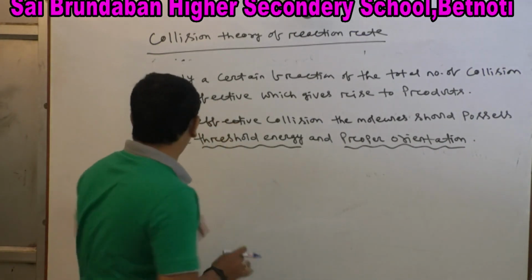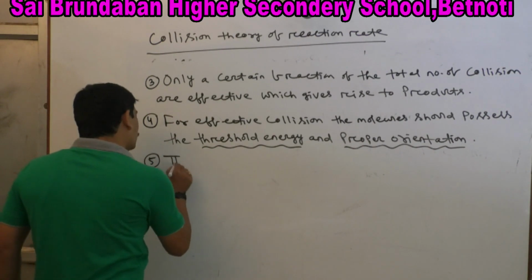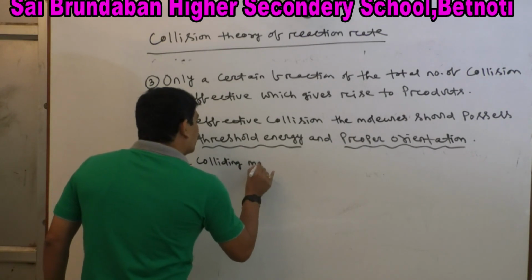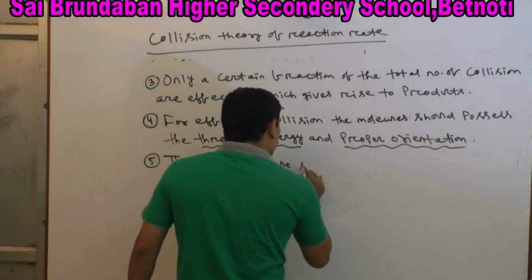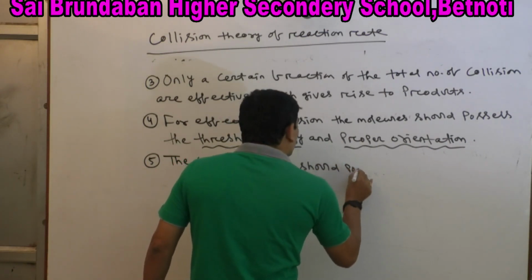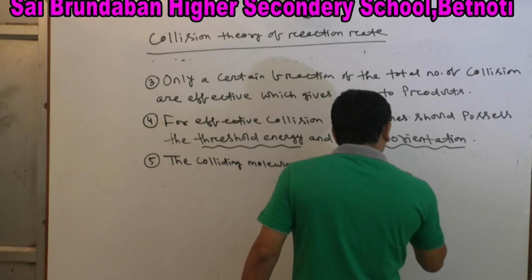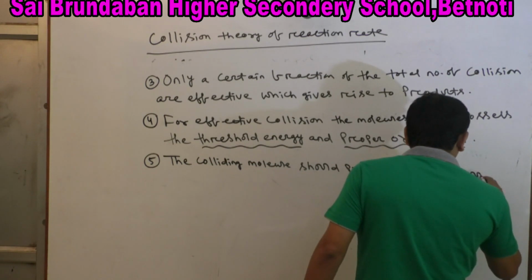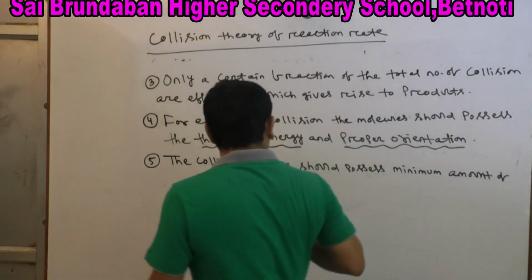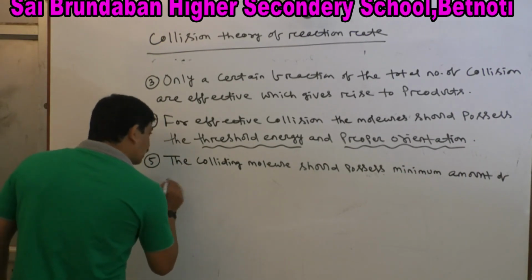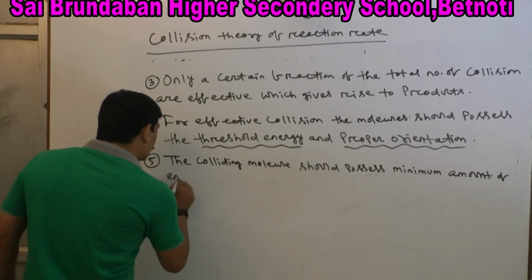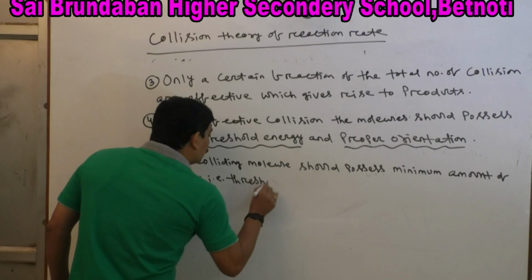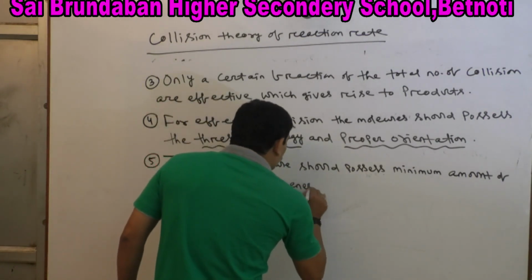So next, fifth point: the colliding molecule should possess a minimum amount of energy, that is threshold energy.